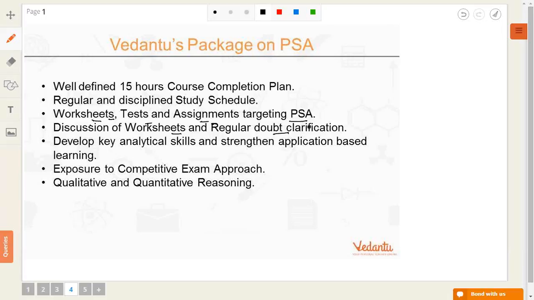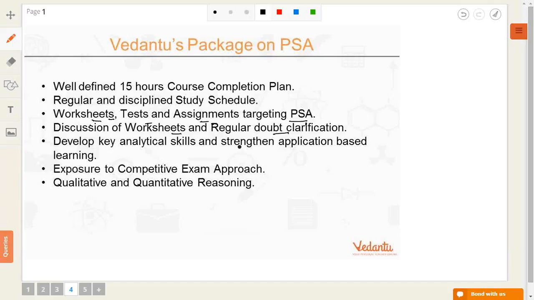Even if the student is not clear or is lagging behind, he or she can take a separate class from the teacher. It also develops key analytical skills and strengthens application-based learning, and exposure to competitive exam approach is done. Vedantu's package on PSA focuses purely on qualitative and quantitative reasoning, and quantitative is just dealing with mathematical reasoning ability.